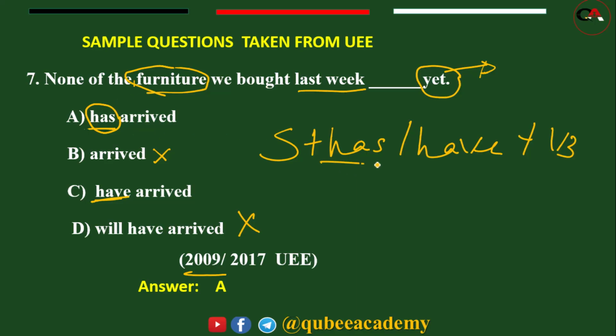If the given subject or noun is singular, use has, and if the given subject is plural, use have. Now the given subject is singular, so we have to use has, and the answer is A.